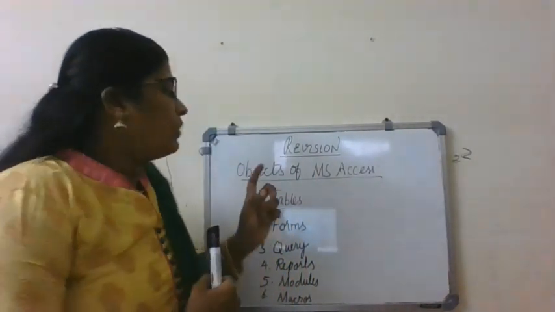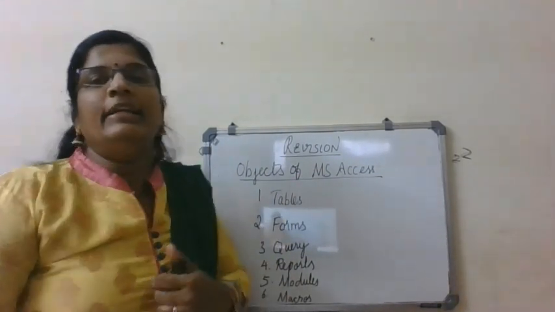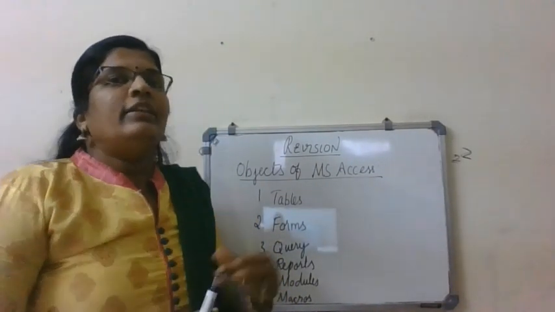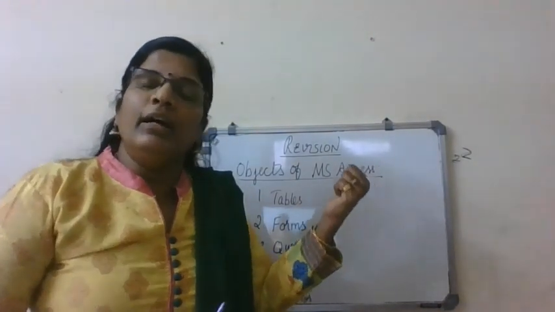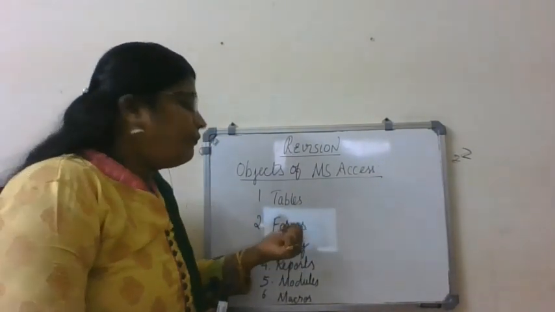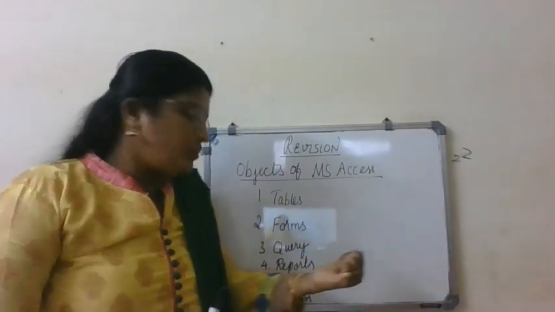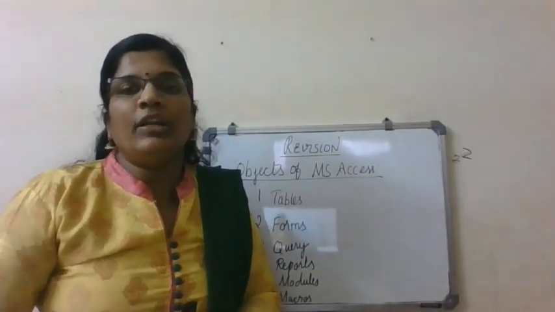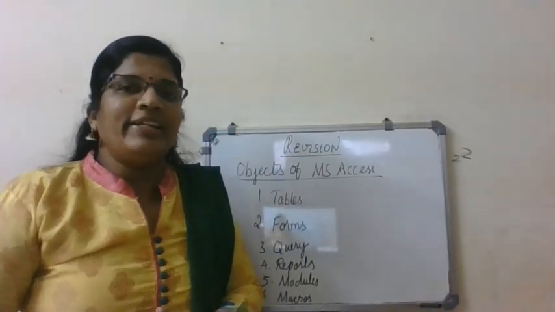All of you repeat again. What are the objects of database? If it's a 1 mark question, you just simply write the names of the objects. Only names is enough. If it's a 2 mark question, then you have to say tables and what is meant by table. Table means it's a grid of rows and columns. Then forms. What is meant by form? You have to write. Query. What is meant by query? You have to write. Report. What is meant by report? Module and macros. You have to write the definition of everything if it's a 2 mark and above 2 mark question. In detail, you have to write it.